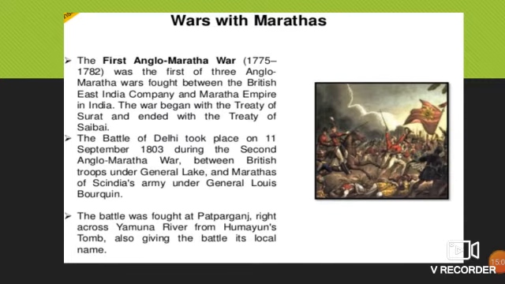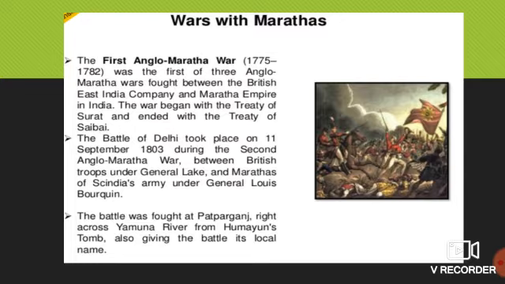From the late 18th century, the company also sought to curb and eventually destroy Maratha power, because the Marathas were now controlling all over the country. With their defeat in the Third Battle of Panipat in 1761, the Marathas' dream of ruling from Delhi was shattered.